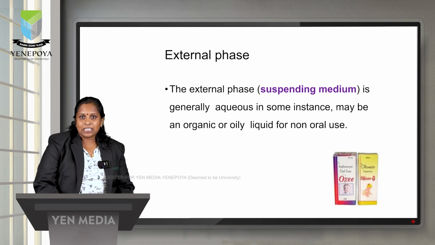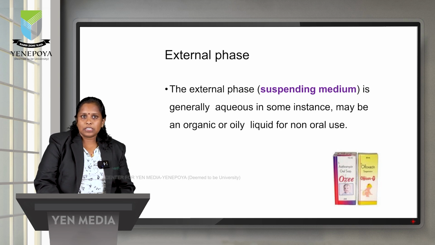So when we take a vaccination or certain types of injection, the immunity from the injection will be provided for a certain period of time, that can be 6 months to 1 year, because they will be releasing the medicament in the depot system. They will be stored in our muscles. For that we will be using oil solutions, and oil solutions are not preferable for oral use. Organic and aqueous are used for oral use and also external applications.